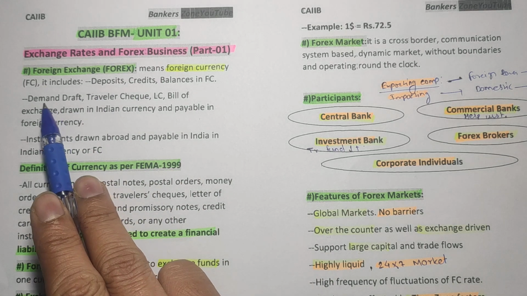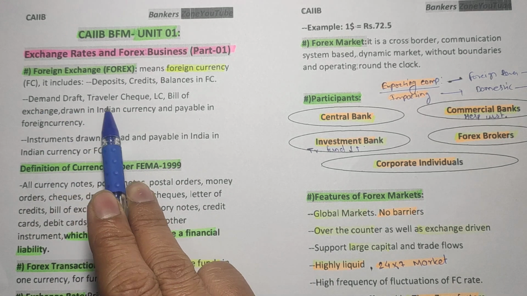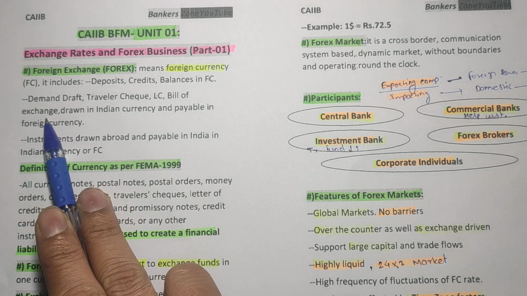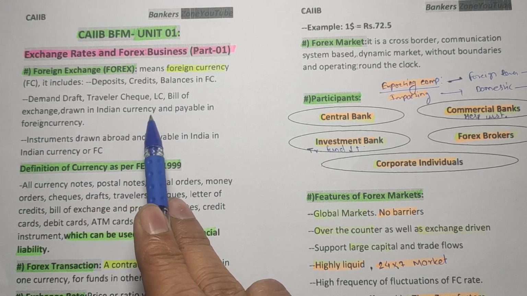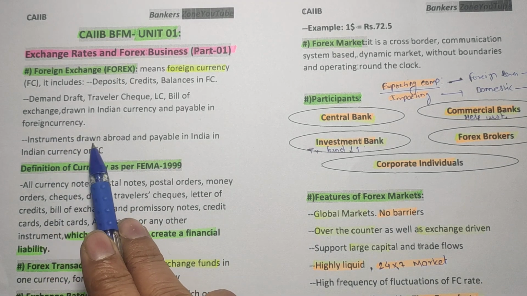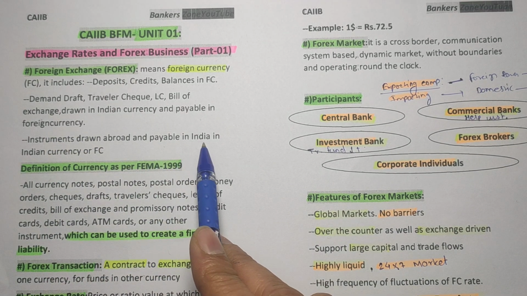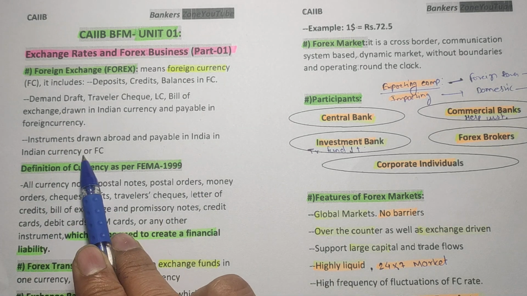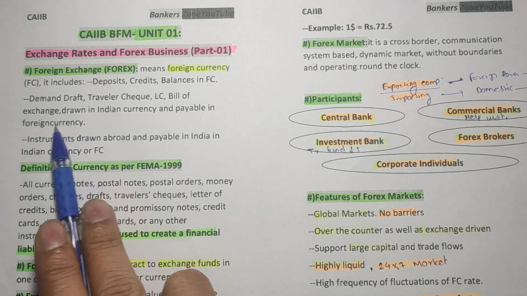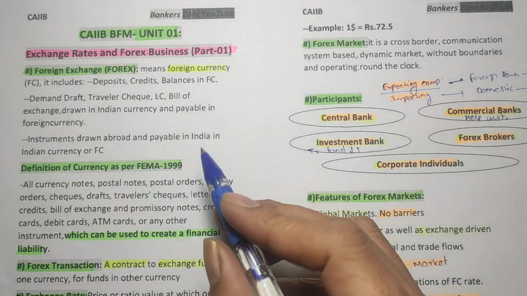So it may be a demand draft, traveler's check, LC, or bill of exchange, drawn in Indian currency and payable in foreign currency, or an instrument drawn abroad and payable in India in Indian currency or foreign currency. That means, what is forex?